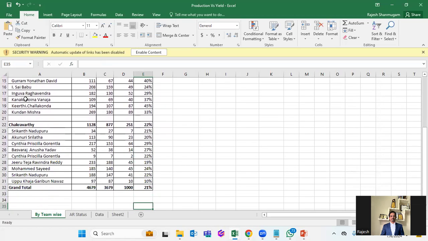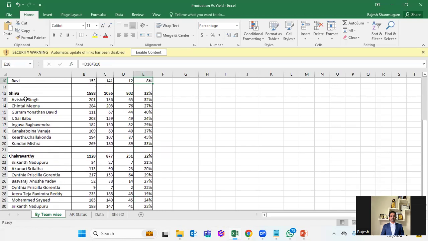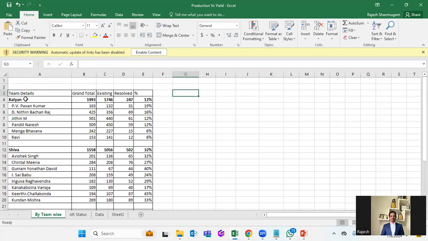And the third guy, 22% is the resolution rate. Overall team, if you consider, my resolution rate is 21. The one problem with your AR is, for example, I'll take the month of Jan. I'll take this guy's number, 1,993 I worked on. So I'm saying that only 243 are resolved in the month of Jan itself, or Feb, we'll consider as a Feb. See, when you're working on AR, you cannot expect everything will resolve in the same month, right?